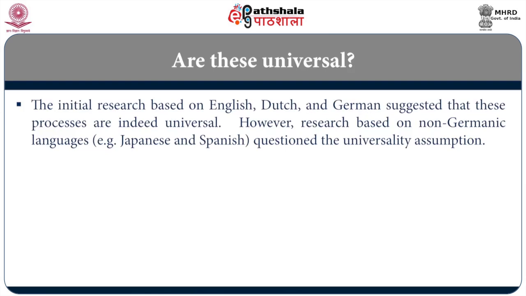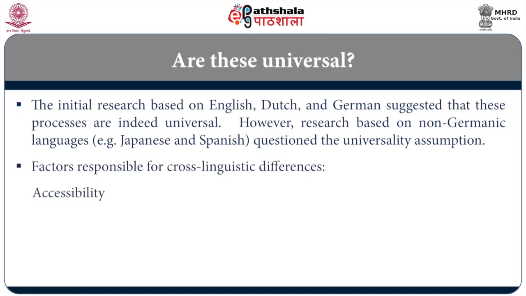Basically, researchers started realizing that we need to go beyond just language, beyond code centricity, that is, looking at only symbolic knowledge, which is arbitrary. What is language? Arbitrary symbols. But in trying to understand how speech production works, we need to look at other factors. So, what are some of these factors? Accessibility, subject-verb agreement, sentence complexity. I am talking about linguistic factors, but there are also other things which influence. So, let us pay some attention to these factors.